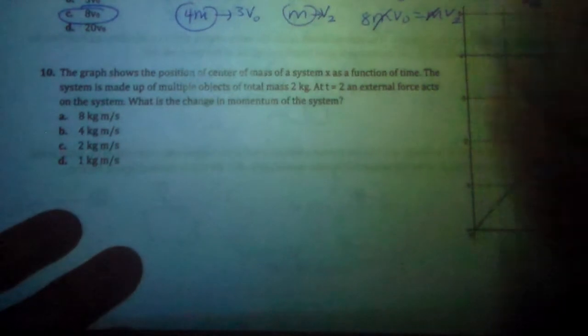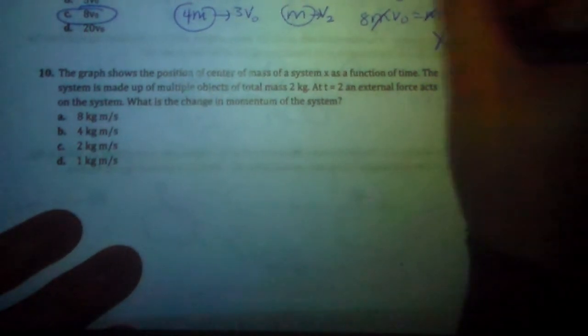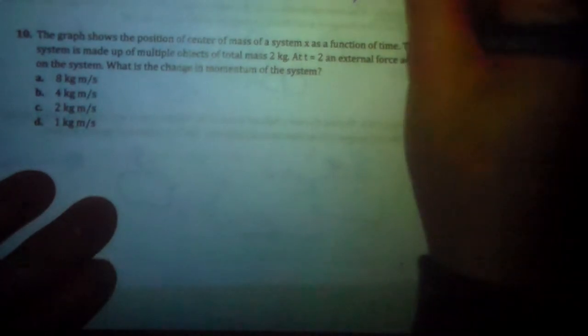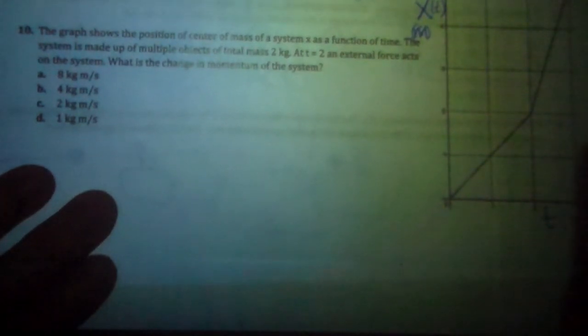Here the graph shows the position of the center of mass as a function of time. So this is position measured in meters, and that's time measured in seconds. My bad, I meant to label this before I printed it. I've got a mass, and at t equals 2, there's some external force, and I want to know the change in momentum of the system. 2 ways to find change in momentum.